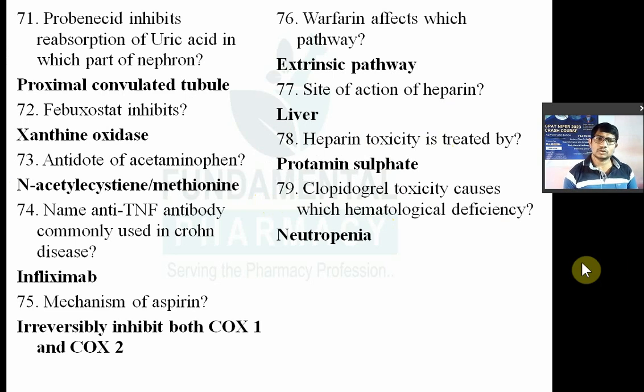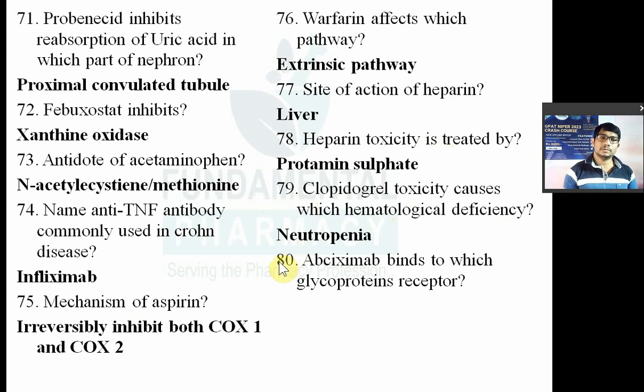Now question number 80, the last question. Abciximab binds to which glycoprotein receptor? Abciximab is a monoclonal antibody used to prevent platelet aggregation. It binds to the glycoprotein receptor known as 2B3A. These receptors are present on the cell surface of your platelets. So by inhibiting this receptor, abciximab prevents platelet aggregation.